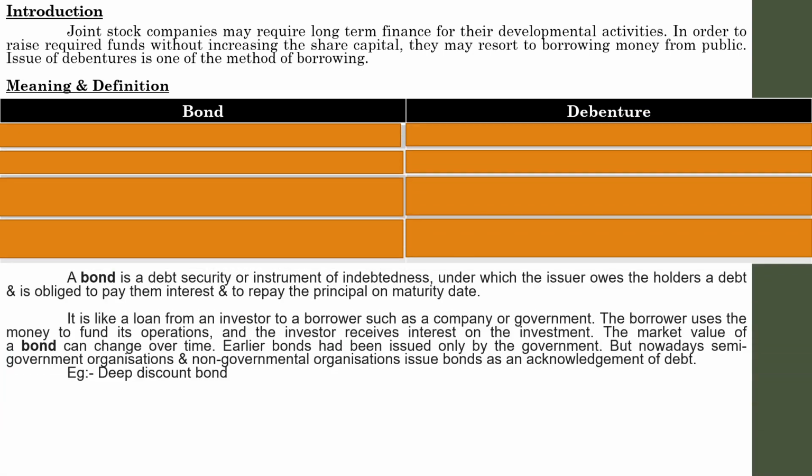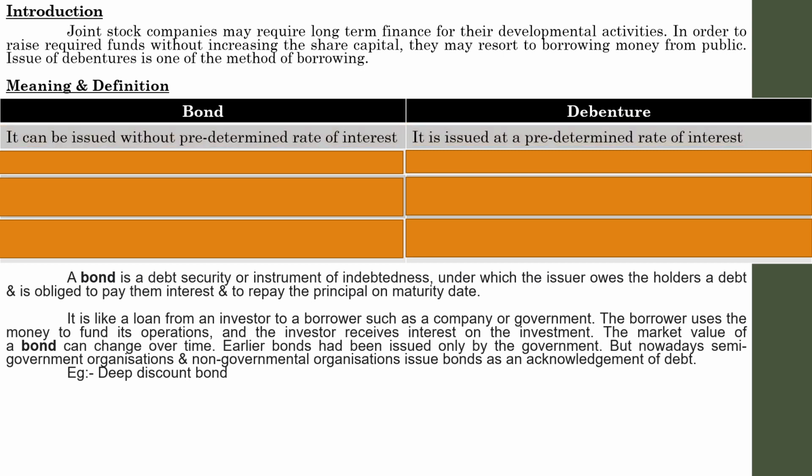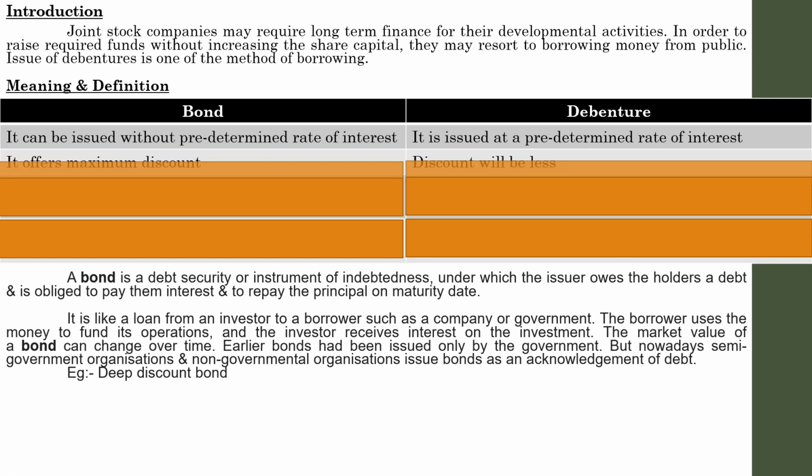Next one. What are the differences between bond and a debenture? We have mentioned the concept of bond as well as debentures. Yet again, let us discuss the common differences between bond and a debenture. In bond, it can be issued without predetermined rate of interest. We have mentioned that. In case of debentures, it should be issued at a predetermined rate of interest. That is one difference between bond and the debenture.